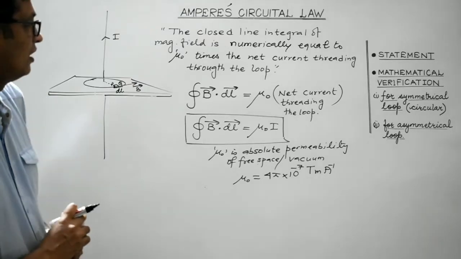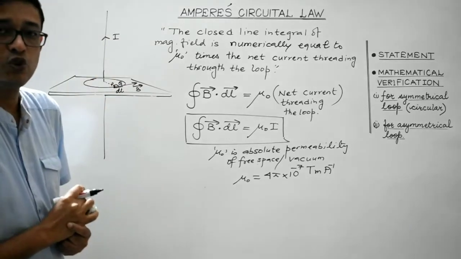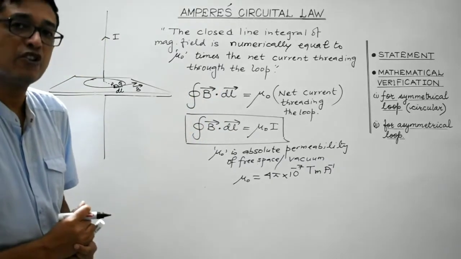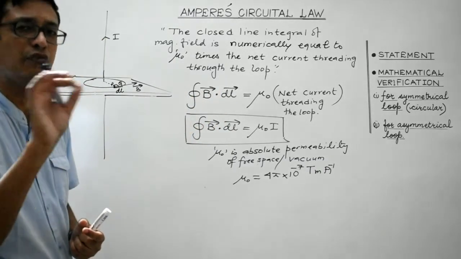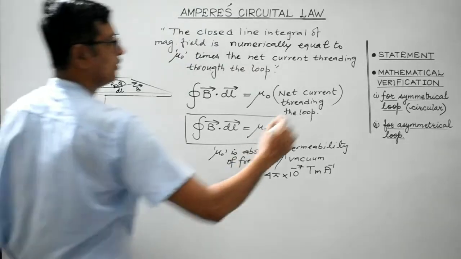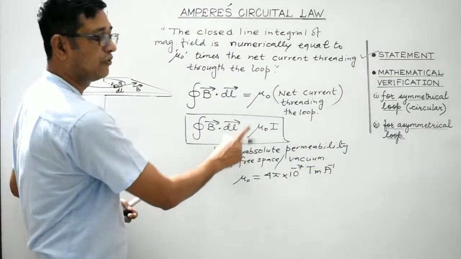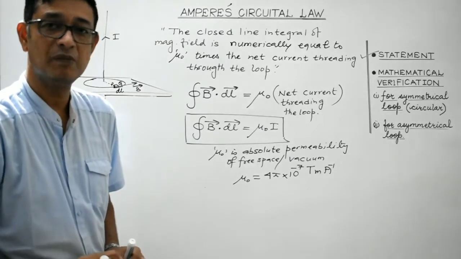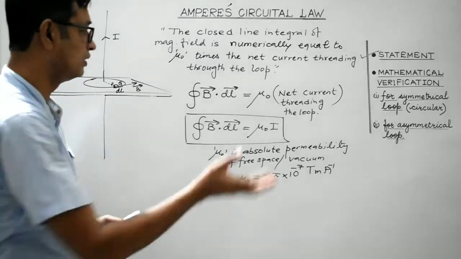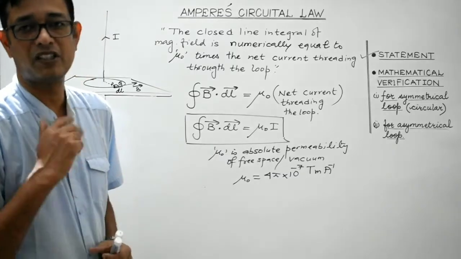Clear, students? So dl is the length of the elementary portion of the closed loop under consideration, and this elementary length is to be measured along the direction of the magnetic field wherever possible. Clear? So now, since we have done this statement of Ampere Circuit Law, let's try to mathematically verify this statement, both for a symmetrical loop, where we'll consider the loop to be circular, and in the second case we'll prove the same statement for a closed irregular asymmetrical loop, right?